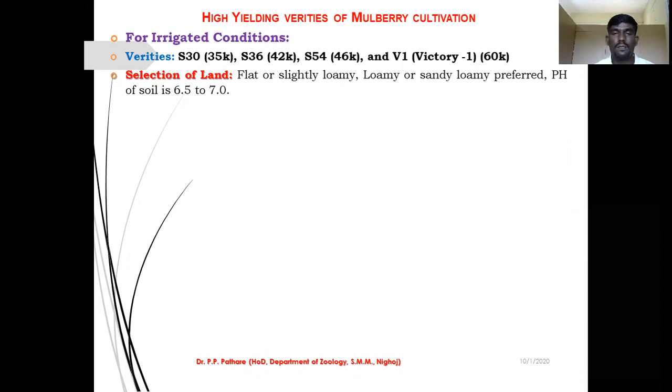If such blackish or good type of soil is not in your surroundings, then you can also start the sericulture or mulberry cultivation in sandy soil. But also remember, it is very important that the pH of the soil is near about 6.5 to 7 in range.